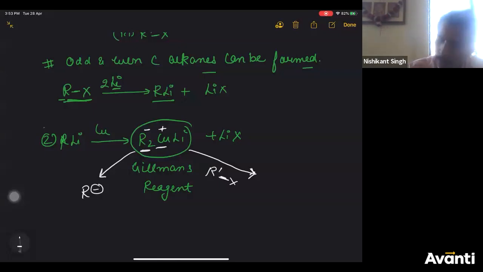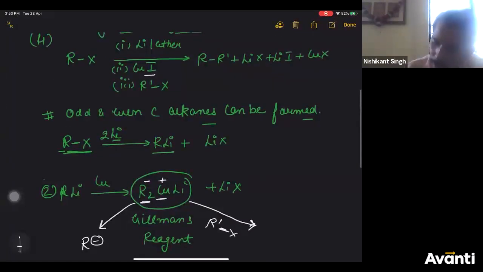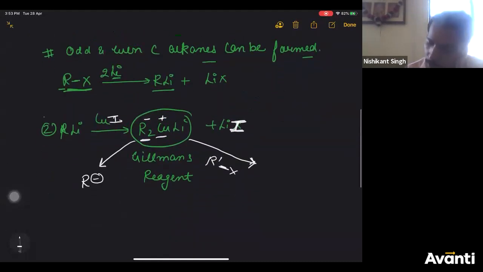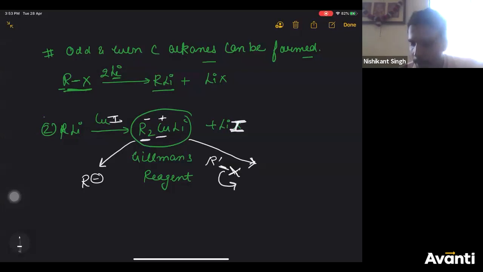Now, if you see this carefully, I think I have missed iodine here. This will be iodine and this will also be iodine, right? Now, what I was saying was it will give you R-. Among halogen and carbon, halogen is more negative, so this bond will break like this.